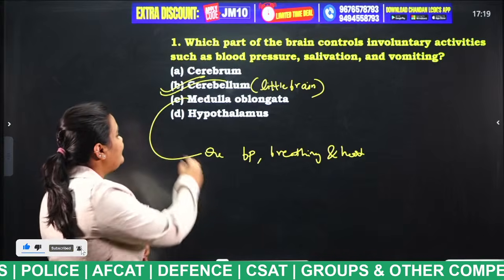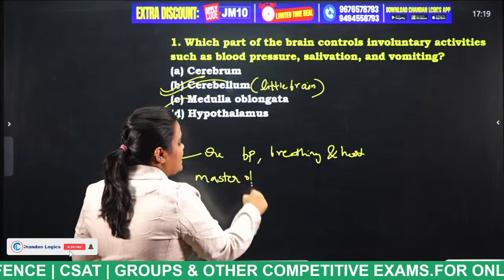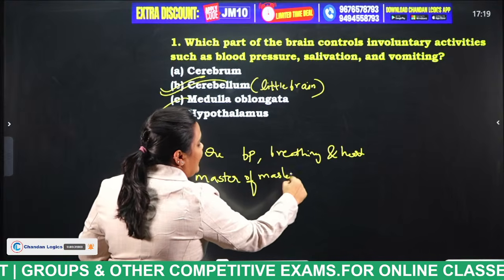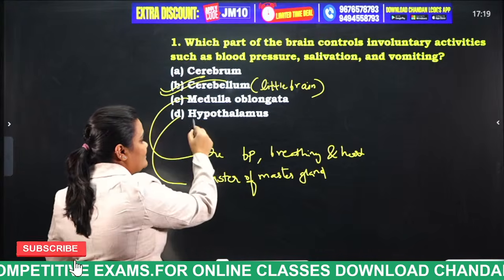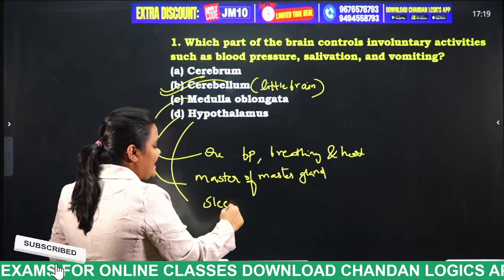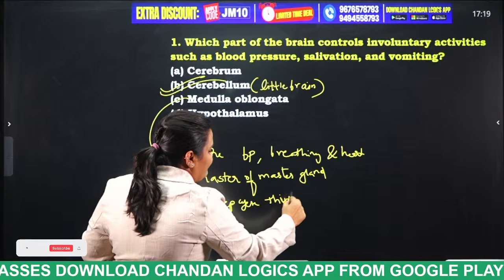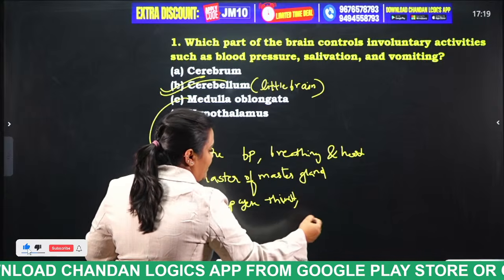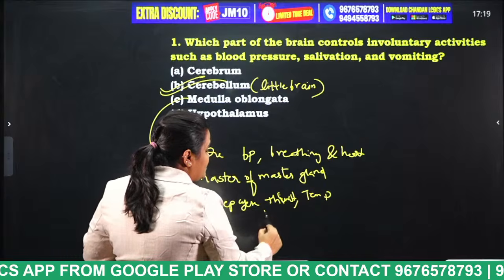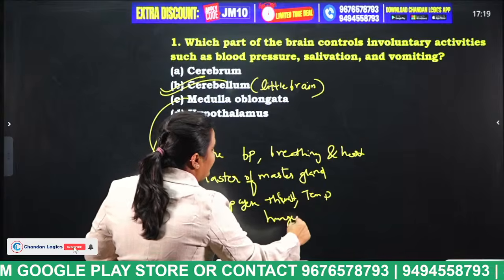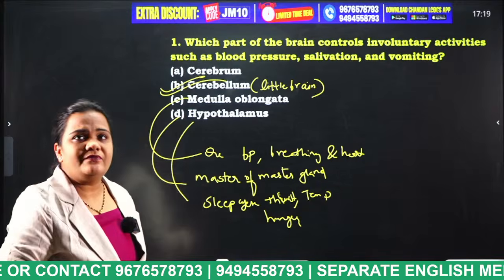And finally, the hypothalamus is considered the master of master glands. What functions will the hypothalamus control? It will regulate the sleep cycle, thirst, temperature and hunger. These are the things controlled by the hypothalamus. Okay, very good students, very good.